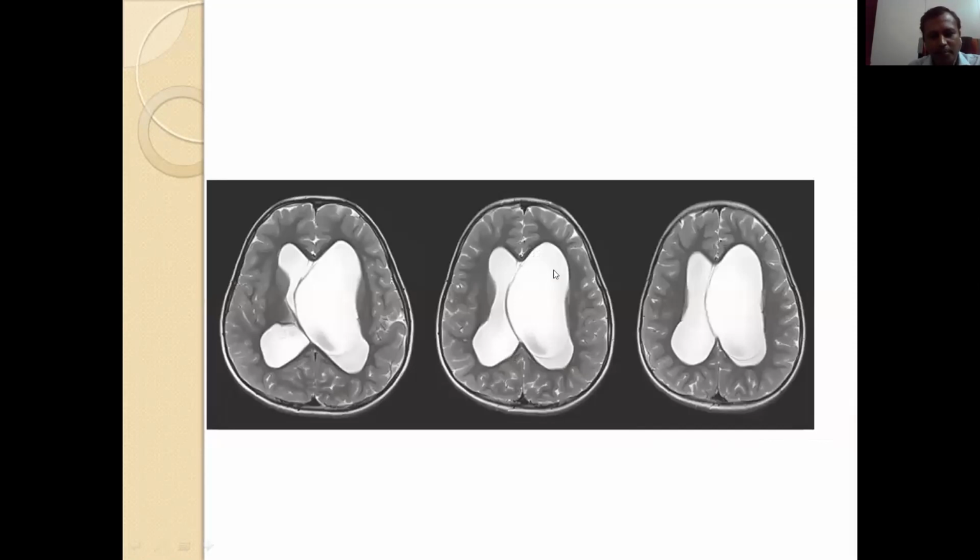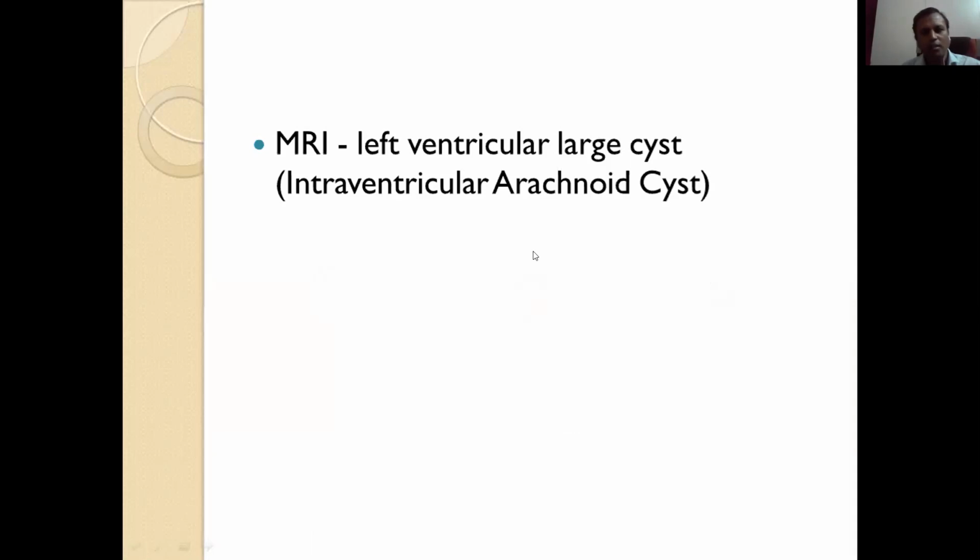And this is a T2 weighted image where water is white. So we can remember it like World War II. Water is white in the T2 image, white matter is black and gray matter is slightly bright. In this section also we are seeing the left ventricular cyst with a border. So this is a large left ventricular, intraventricular arachnoid cyst.